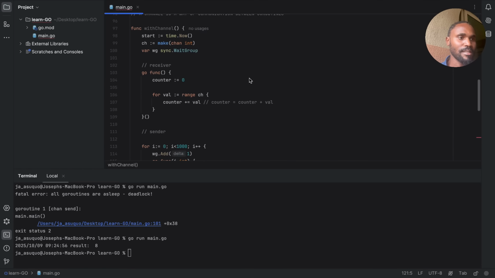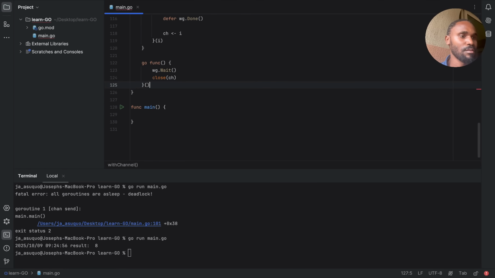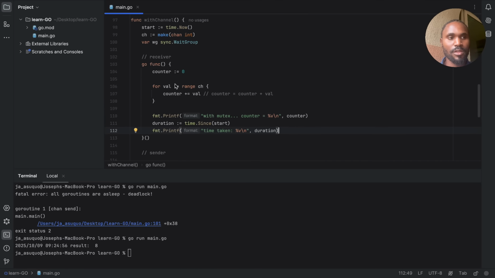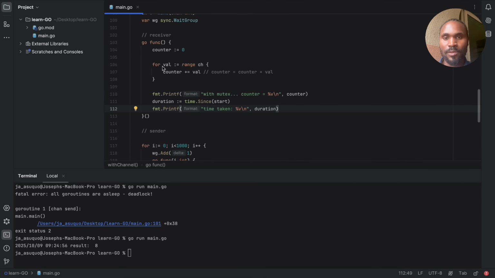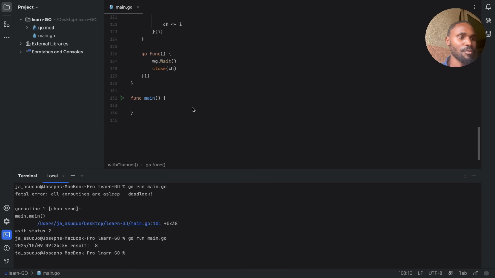Let's try and visualize what's happening here. Now let's cut this out from here. This is where we are going to print our time duration, because it's when the receiver receives the whole stub and does whatever it wants to do with it, which is just incrementing this counter. After it's done, we can print the time that was taken for it to get done, with the channel counter. I hope you're following me.